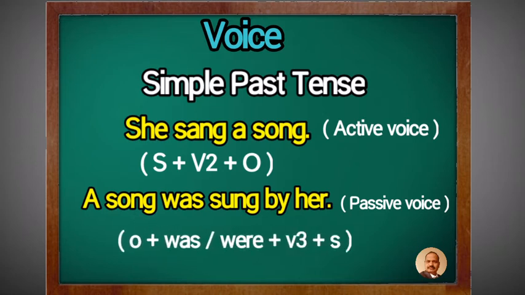Then sang is the past tense form, so we take was. Then the past participle of the verb sing is sung, and by her. A song was sung by her. Like this.